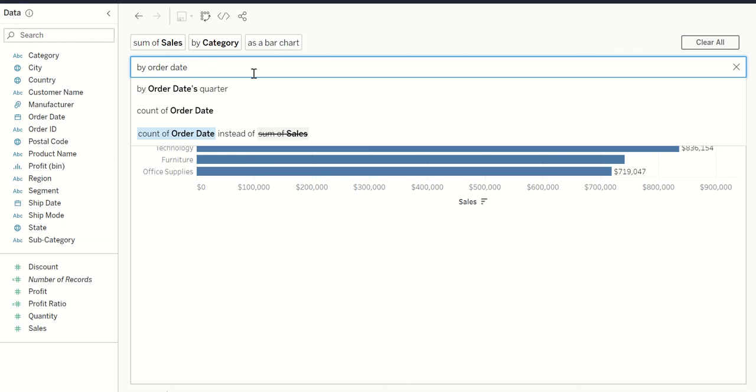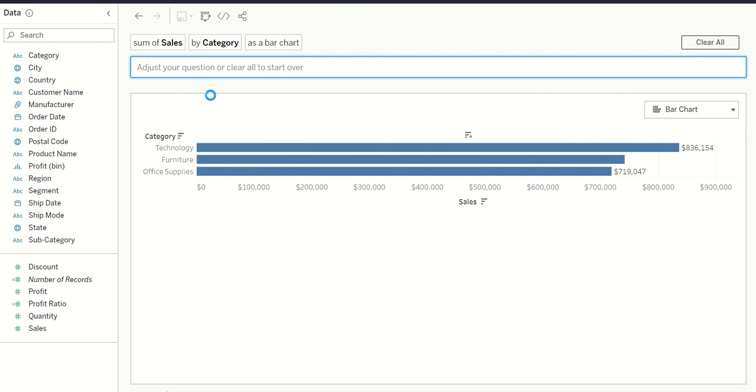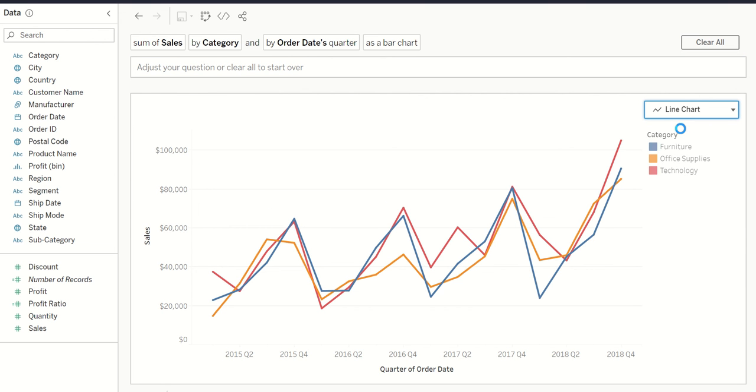For example, in the date columns, it can be at monthly, weekly, yearly, or at daily levels. So if you want it at a monthly level, set it to month, or if you want it at a quarterly level, I'm taking quarterly for now, set it to quarter. Let me change it to a line chart. So it says sum of sales by category and by order date's quarter as a line chart.